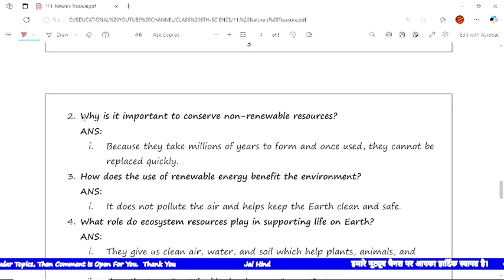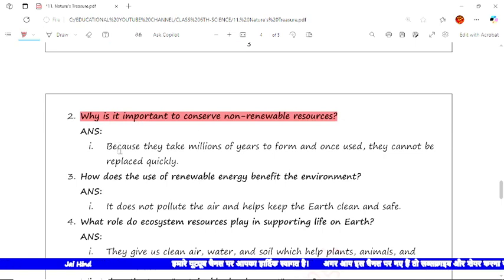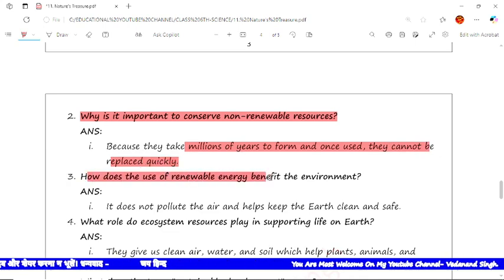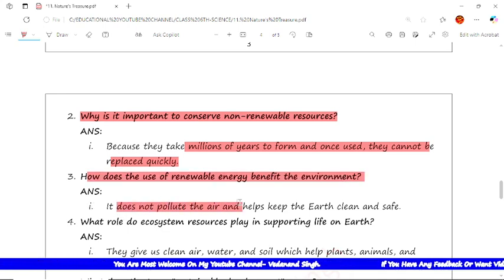The next question is, why is it important to conserve non-renewable resources? It is because they take millions of years to form and once used they cannot be replaced quickly. So this is the correct answer. The next question is, how does the use of renewable energy benefit the environment? The answer is it does not pollute the air and helps keep the air clean and safe.